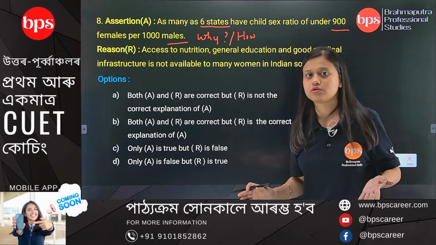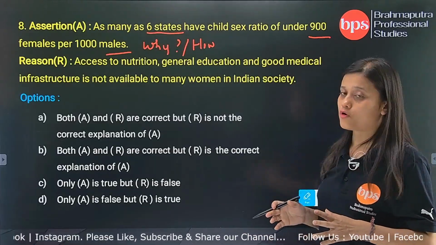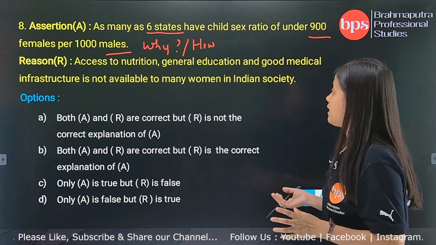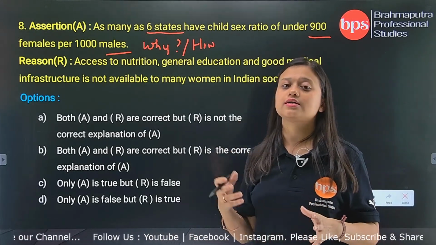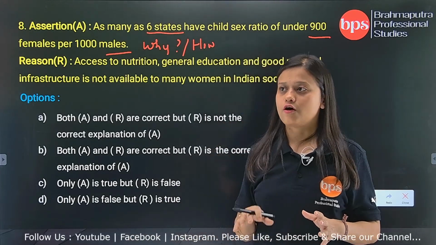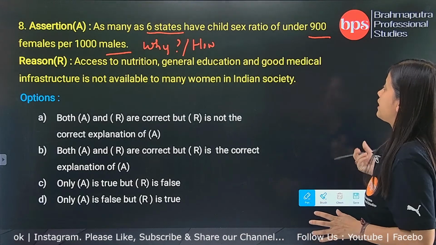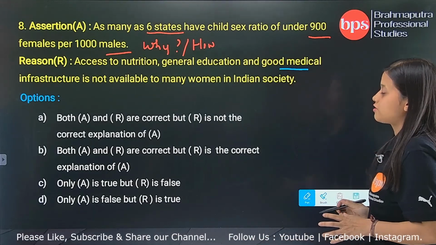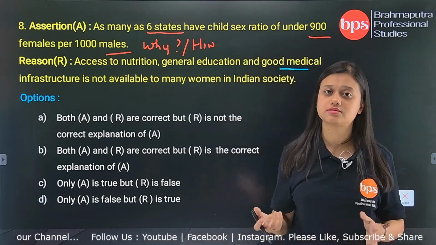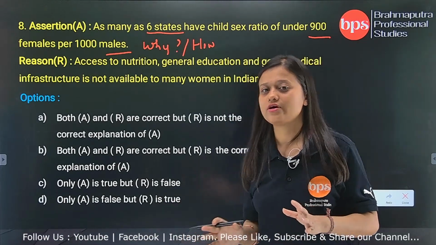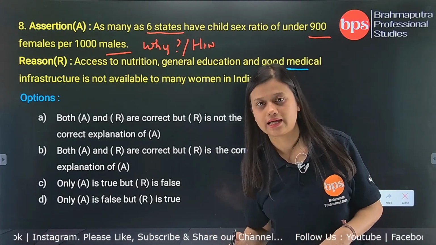They do not get proper nutrition before or after childbirth, and they do not have general education. They do not know the implication of aborting a female child. And they do not have good medical infrastructure. A lot of women die during pregnancy because they do not have medical infrastructure that can support their health.